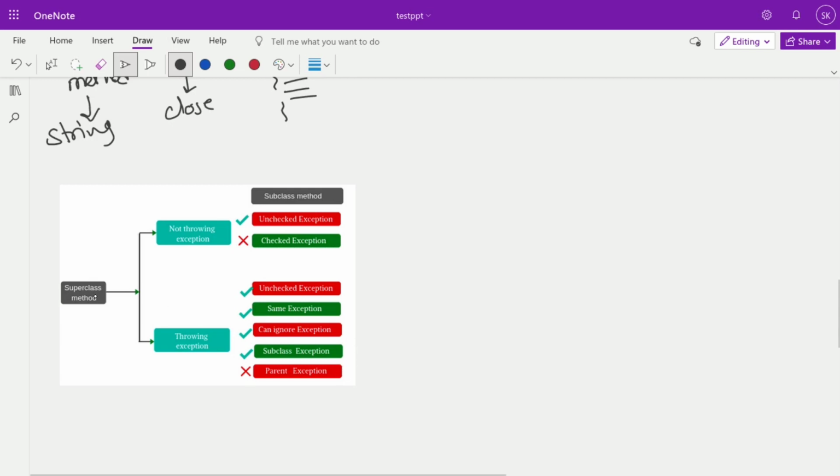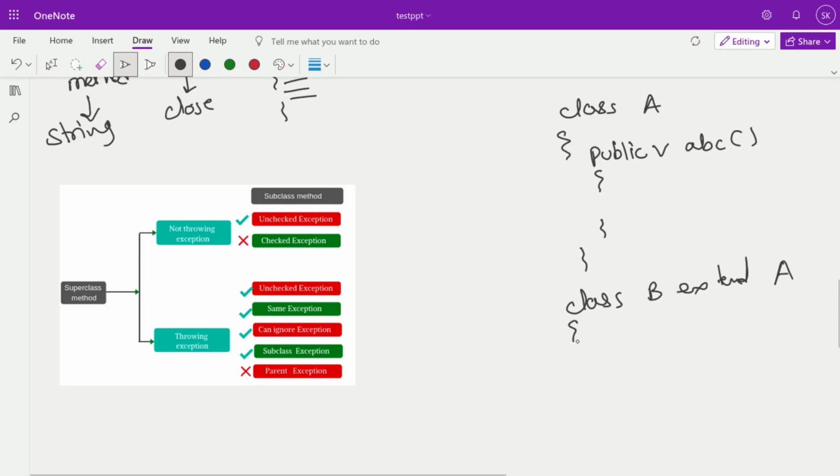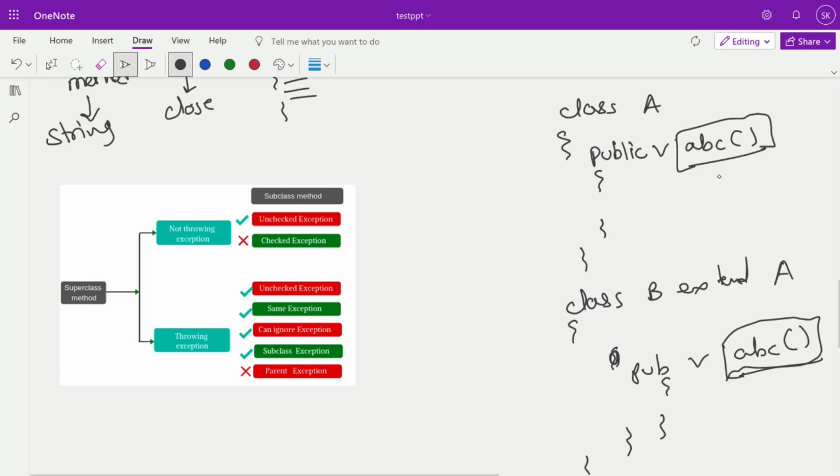So the superclass method is not allowed to throw an exception. For example, class A has a public void ABC method, and class B extends A and also has a public void ABC method with its own implementation. This is what is meant by overriding, because there are two definitions of ABC. The latest implementation always gets called. If you want more details about overriding, let me know, and I will create a differentiation, but this is overriding.